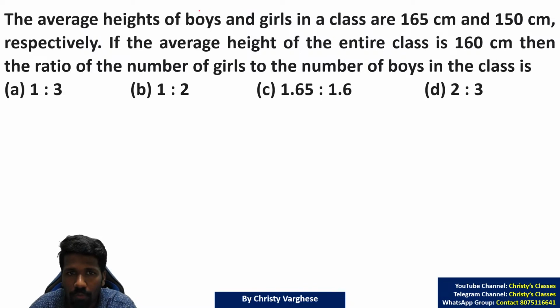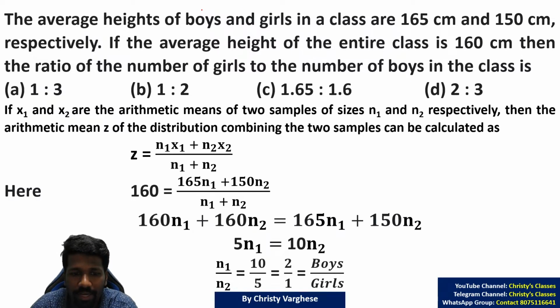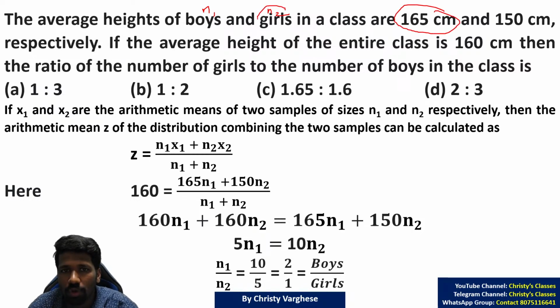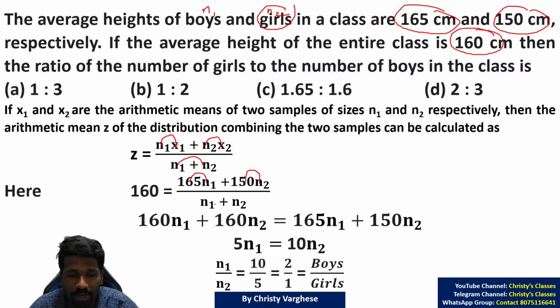We don't know how many boys and how many girls, so let n1 be the number of boys and n2 be the number of girls. n1 boys have average height 165, n2 girls have average height 150, and their combined average is 160. So (n1 into x1 plus n2 into x2) divided by n1 plus n2, that is (n1 into 165 plus n2 into 150) divided by n1 plus n2, equal to 160.